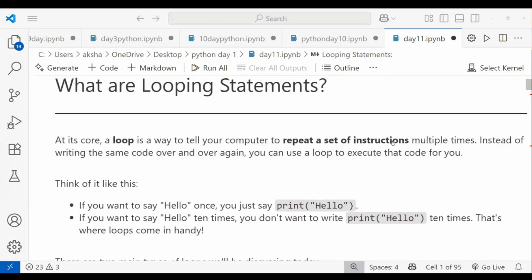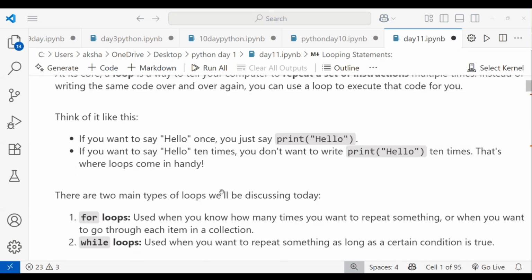So, what are looping statements? A loop is a way I tell the computer to repeat a set of instructions multiple times instead of writing the same code. To overcome that, we can use loops to execute that code for you.